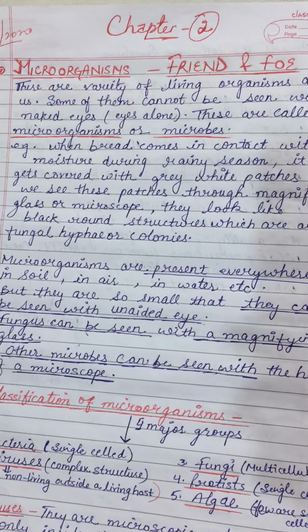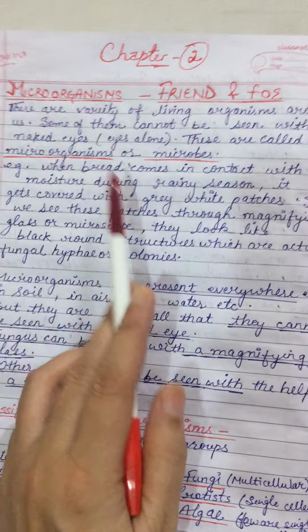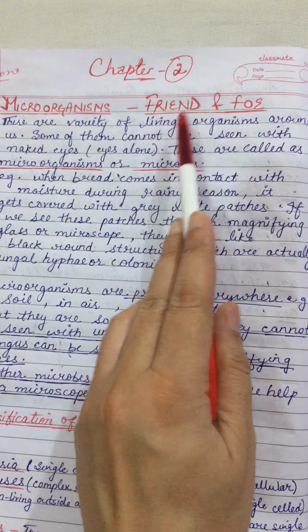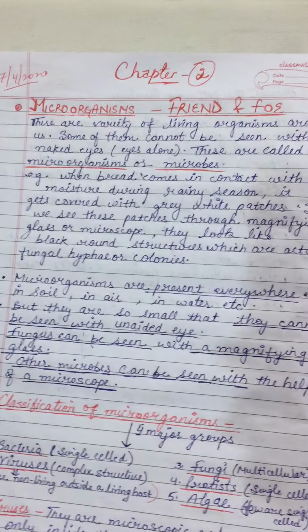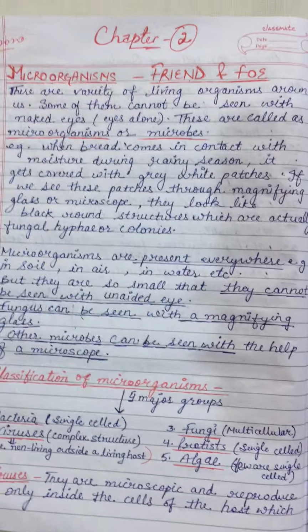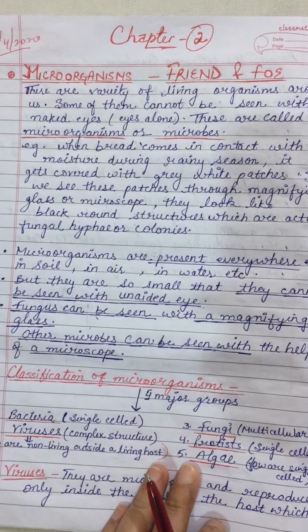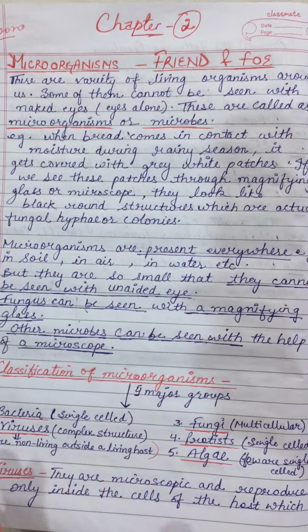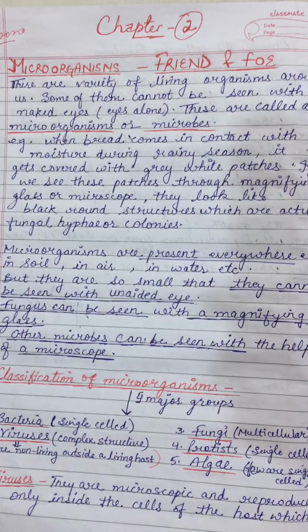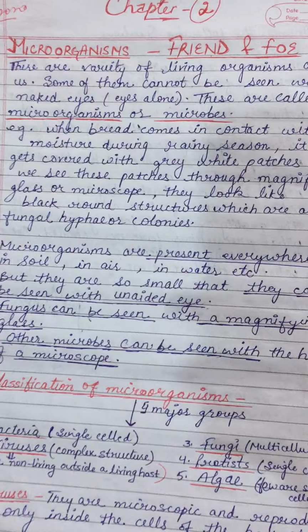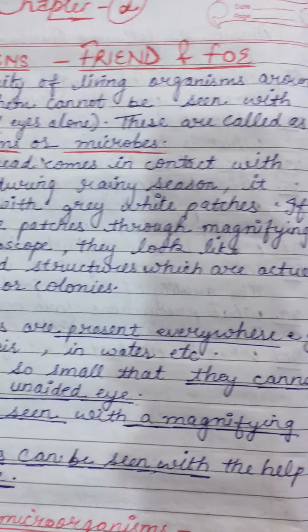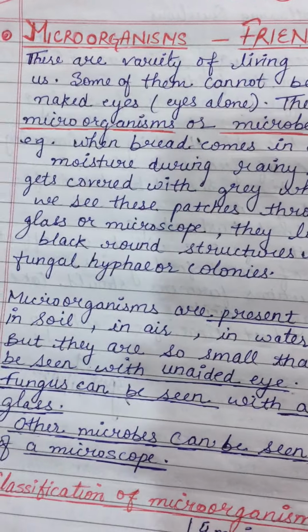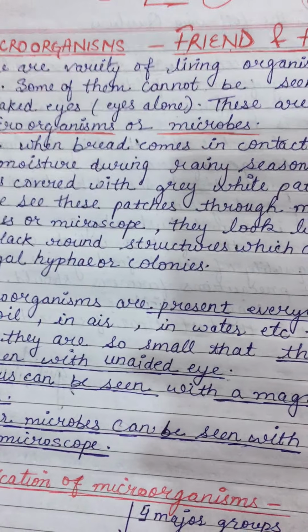Good morning, everyone. Today I am going to start chapter 2, that is Microorganisms, Friend and Foe. As you all know, there are a variety of living organisms around us. Some of them cannot be seen with naked eye. We can see some living organisms, but some are so small, so tiny, that they cannot be seen with naked eye or unaided eyes.